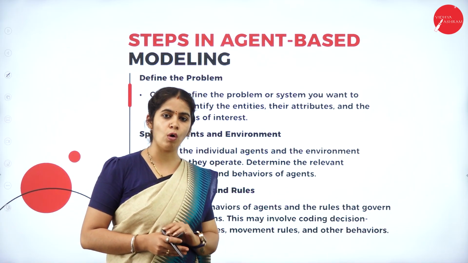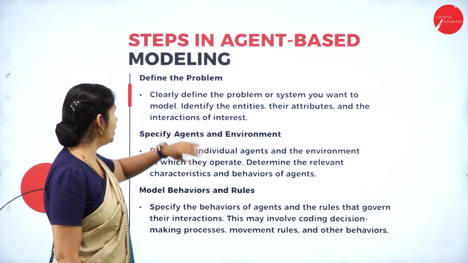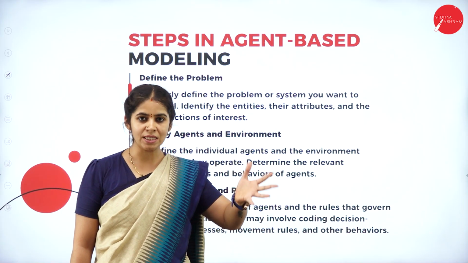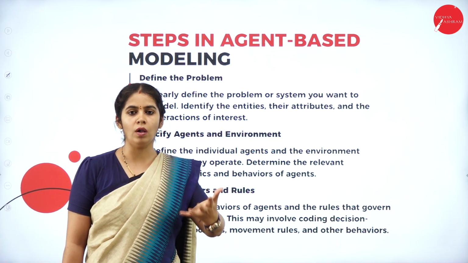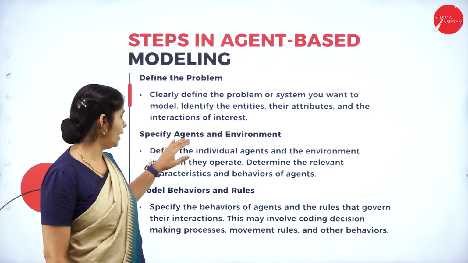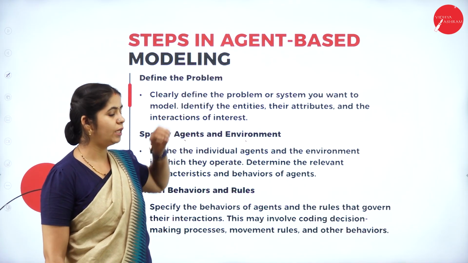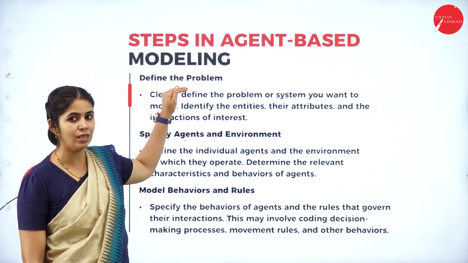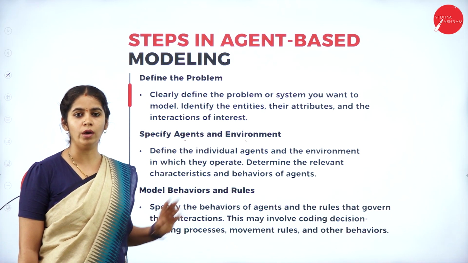After defining the problem, I should know what complexity we have and what elements we need to solve that particular problem. Then we define the agent and the environment: which agent will work on this problem, and in which environment the agent is going to work.